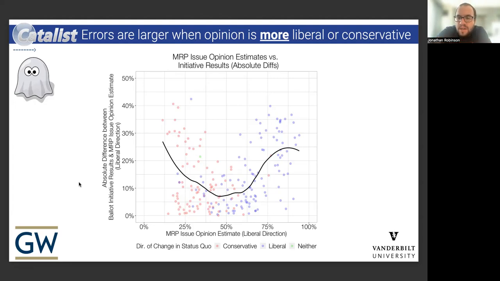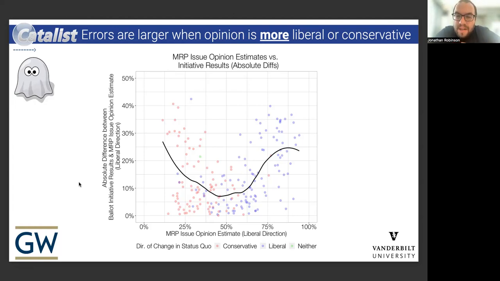This shows an interesting trend, which is that the largest discrepancies between the ballot initiative outcomes and survey-based estimates tend to come from issue opinion on particular issues that are in the extremes, things that are very popular in either the conservative or liberal direction.